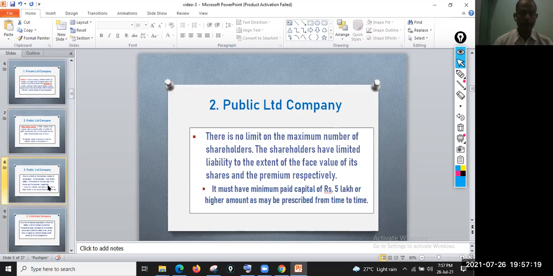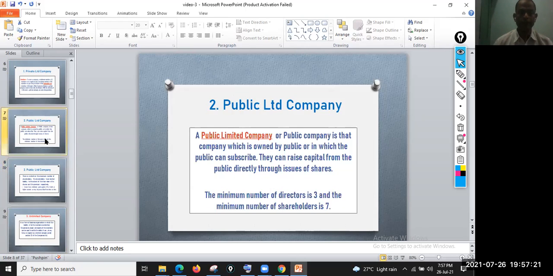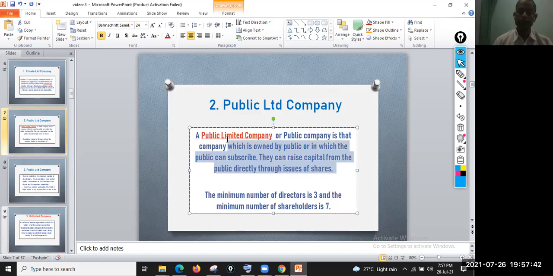Now let us compare with the public limited company. A public company is a company which is owned by the public, or in which the public can subscribe. They can raise capital from the public directly through the issue of shares. You can see the differences between public and private limited companies. The minimum number of directors is 3, and the minimum number of shareholders is 7.